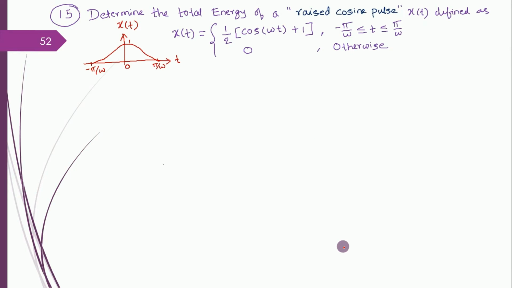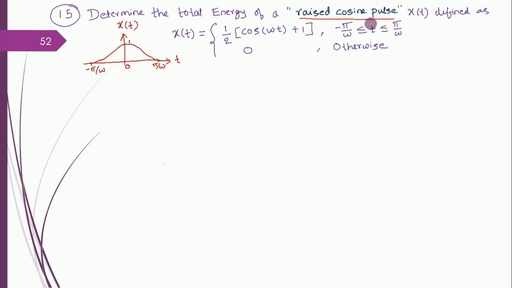So let me quickly go to the next problem, and the last problem of energy and power signals. Read the question carefully. Determine the total energy of a raised cosine pulse. What is the meaning of raised cosine pulse? The raised cosine pulse meaning is given here. This is a raised cosine pulse. This equation, whatever I have written, is known as the raised cosine pulse.